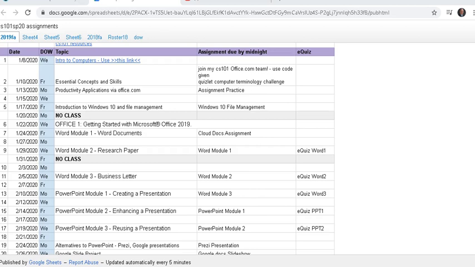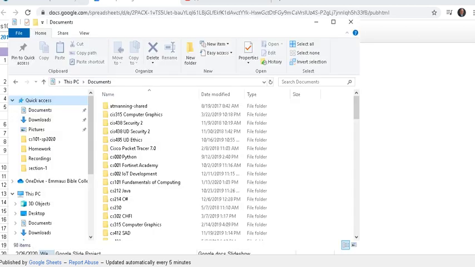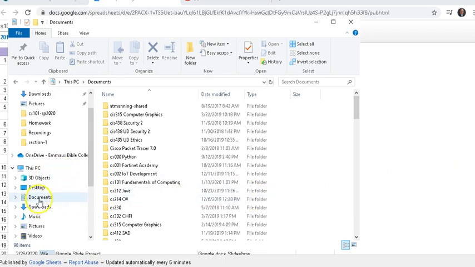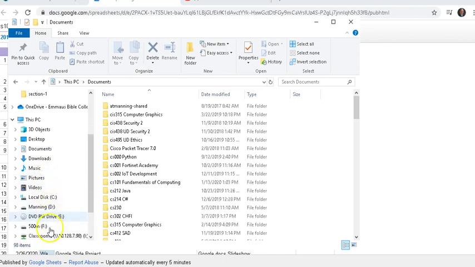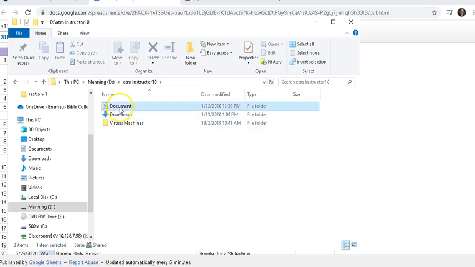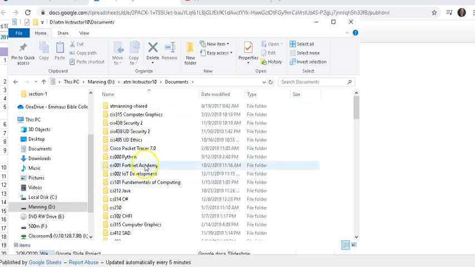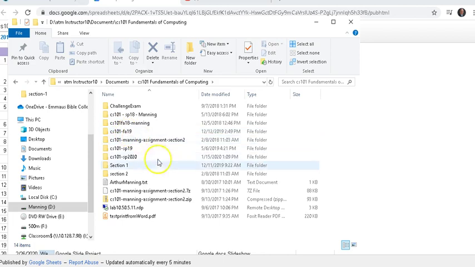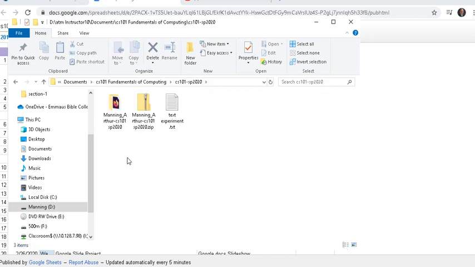Let's try the Windows icon. My Windows icon's not working. Sometimes it works, sometimes it doesn't. I guess I'll have to go find a Word document that's already running. I will browse over to where I have a Word document and I'll start it that way. Kind of bugs me that I have to do it this way. You should just be able to touch the Windows button, start up Microsoft Word. I'm going to go to a previous document.